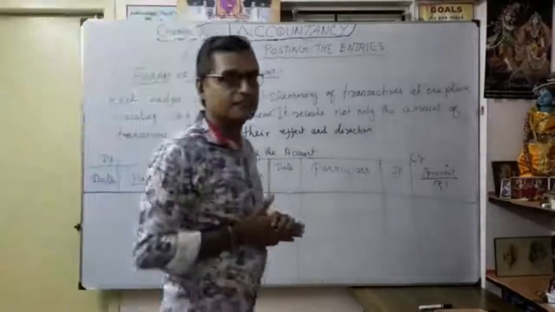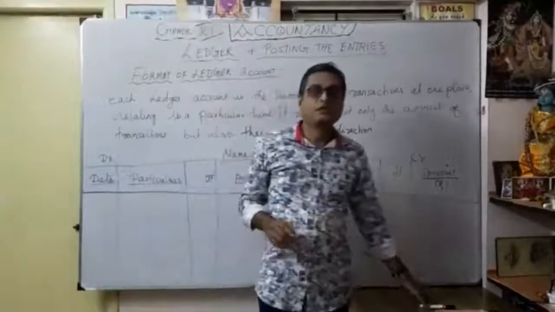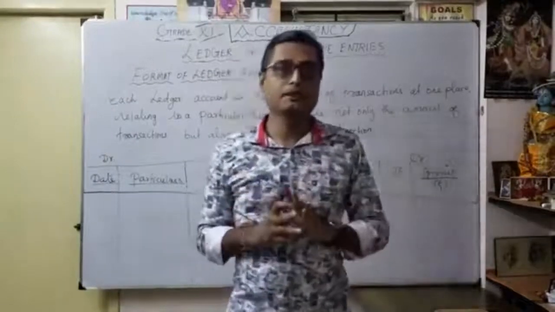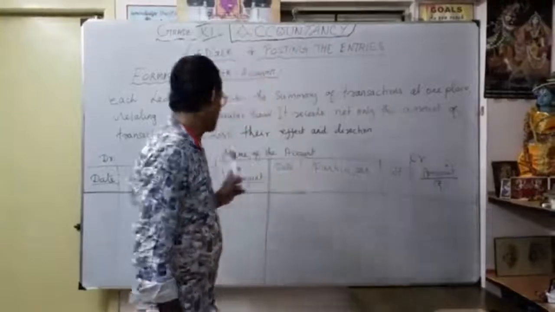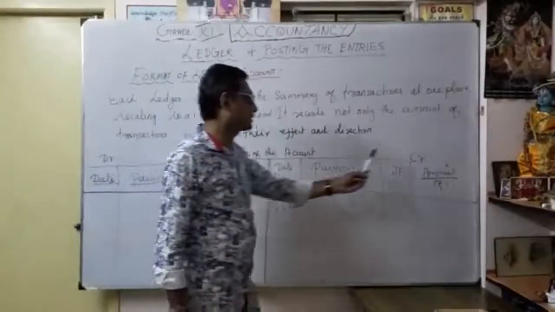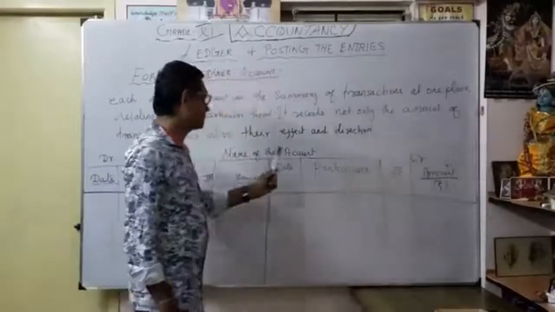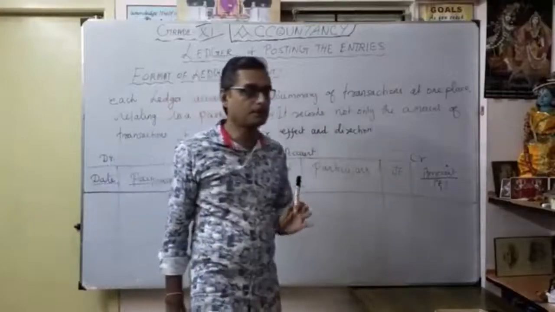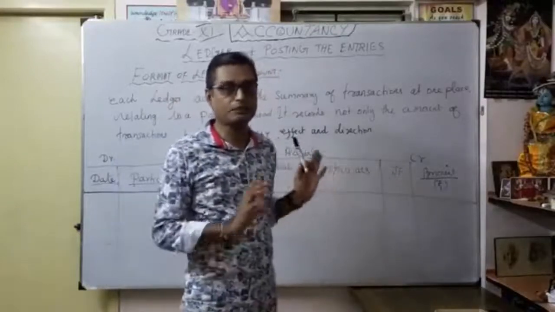Now let's see the format of the ledger. The ledger has two parts: debit and credit. Then the name of the account, which is the title of the account we are going to prepare. For example, cash account.